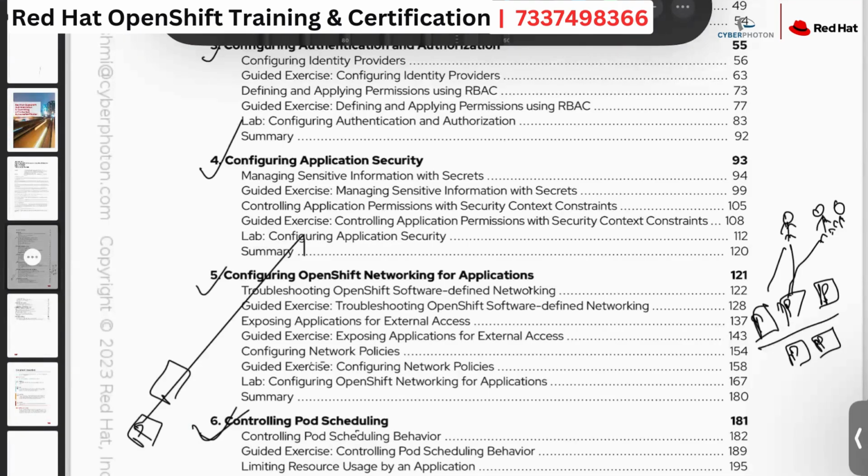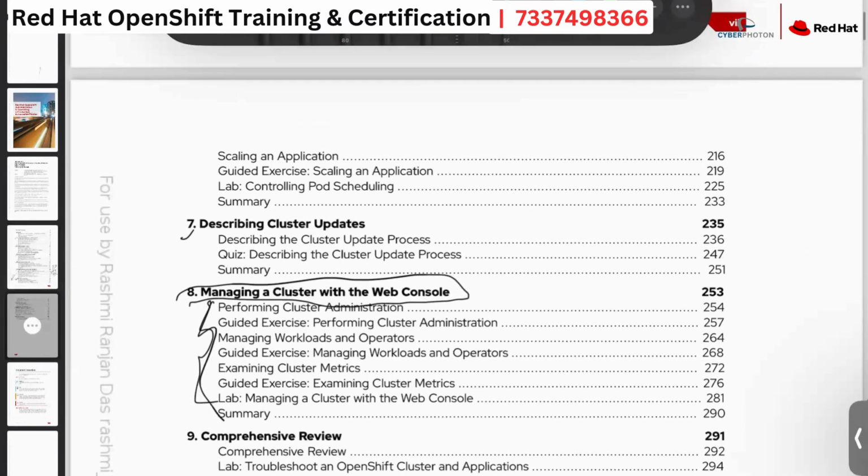We do have auto scaling as well. If somebody has some idea about AWS auto scaling, don't worry about that. We are also going to discuss the auto scaling part in chapter number 6. In chapter number 7, we are going to discuss cluster updates, what all releases we have from Red Hat. Suppose I have a 4.5 cluster and I want to upgrade it to 4.10, how exactly can that be done? We're going to discuss that in chapter number 7.